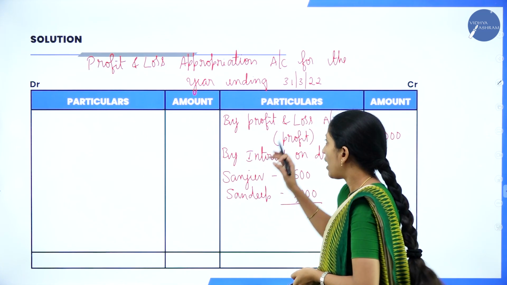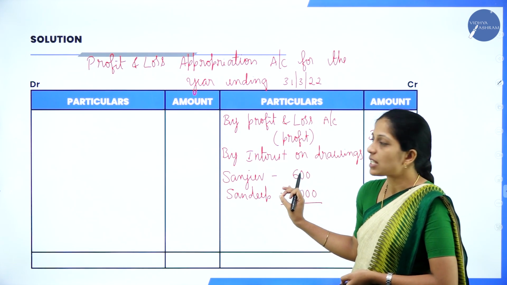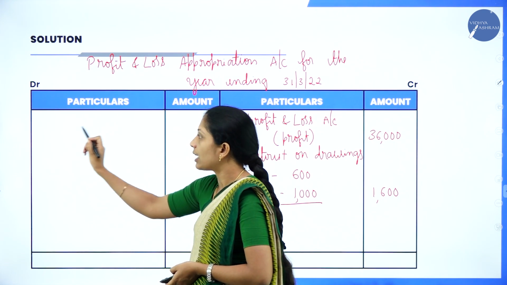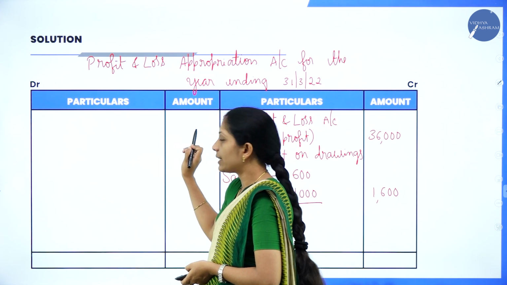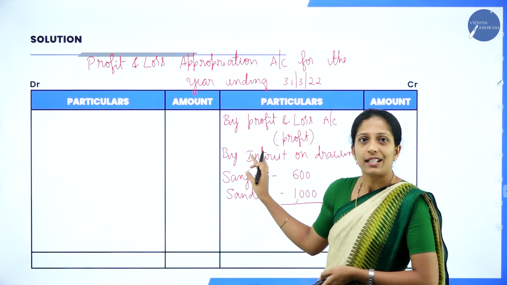In the credit side, you will have only two items, profit as well as interest on drawings. Suppose if it is loss, then you will write to profit and loss account in the bracket loss and you will write the amount here. But in the question, it is profit. Okay, so this is how you will write in the credit side.